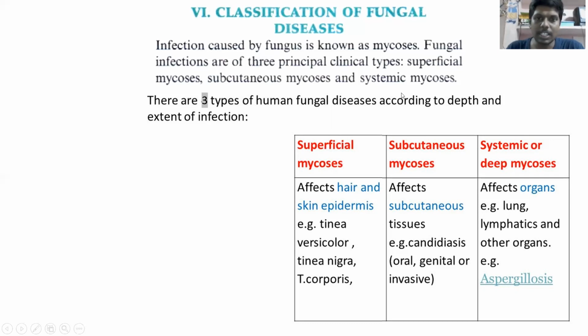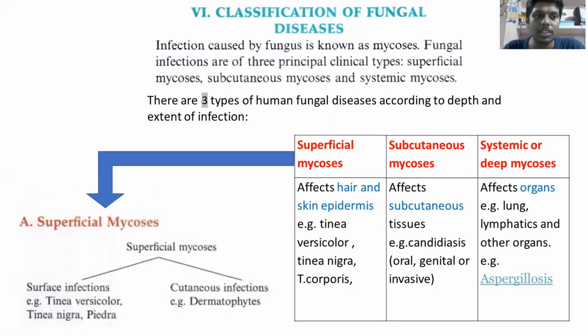First let us see the types of superficial infections. In superficial mycosis we have two types: surface infections and cutaneous infections. Under surface infections we have tinea versicolor, tinea nigra, and piedra, and under cutaneous infections we have dermatophytes. We also discussed subcutaneous mycosis, such as mycetoma, which is nodules of the foot, and histoplasmosis in systemic infection. So this is a brief classification of fungal diseases.